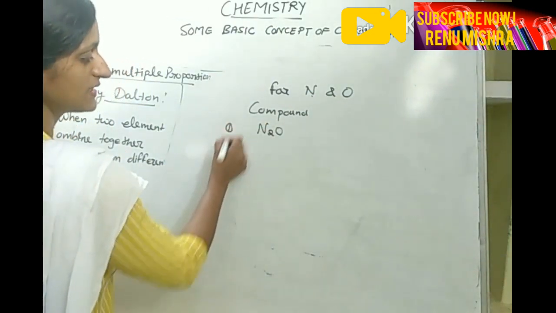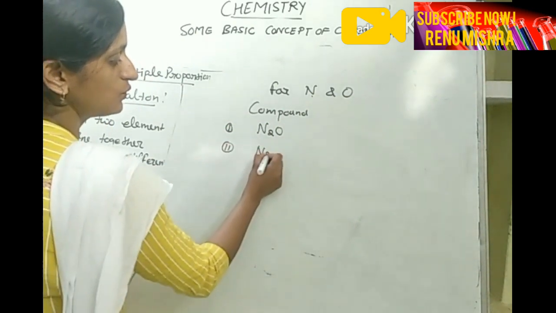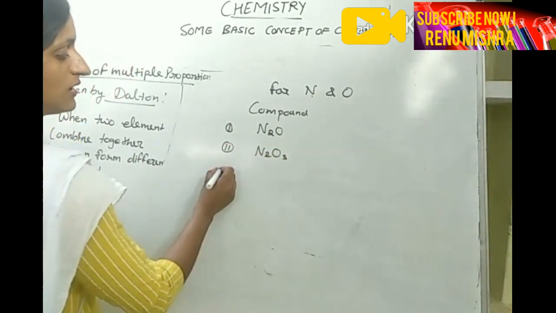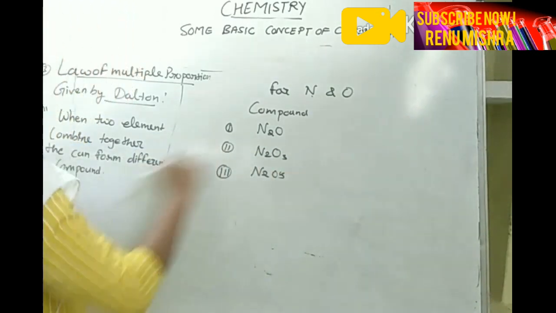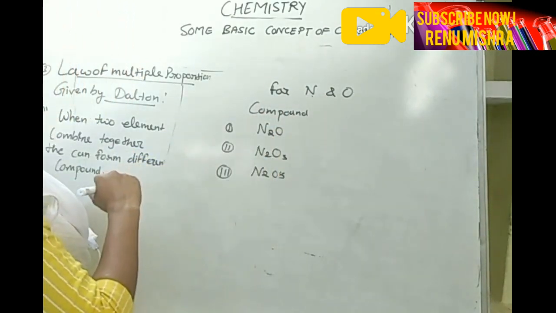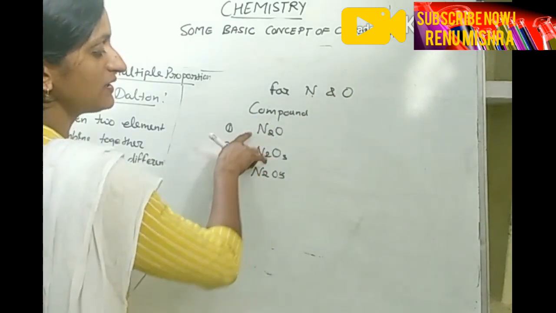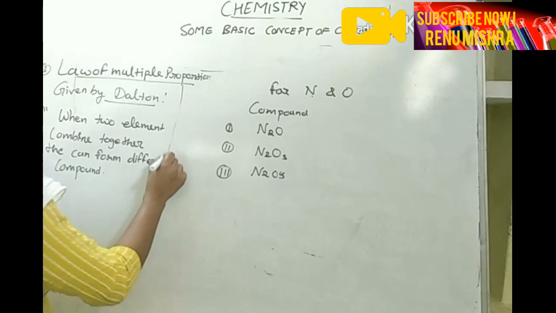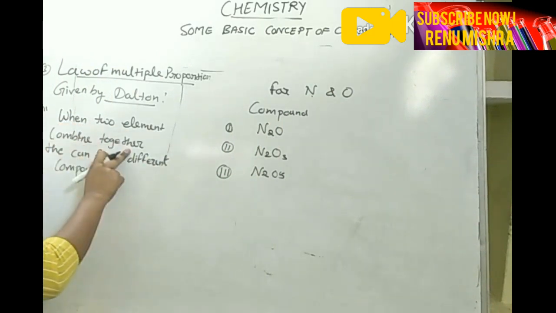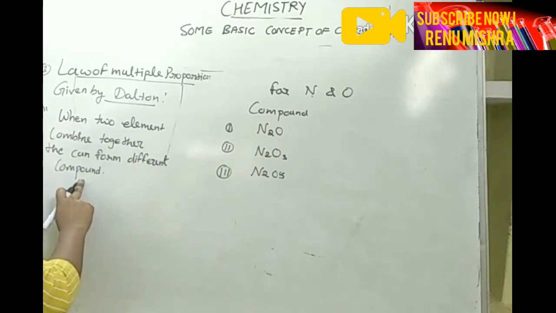Second one, N2O3 also. And next one, N2O5 also. It means two elements are combining here and they are forming different compounds. So this sentence is saying: when two elements combine together, they can form different compounds.